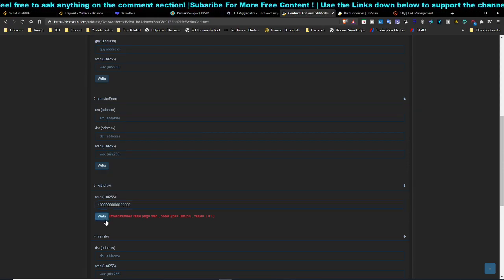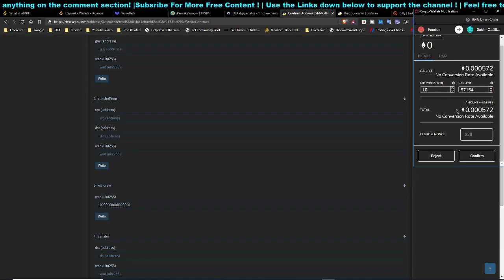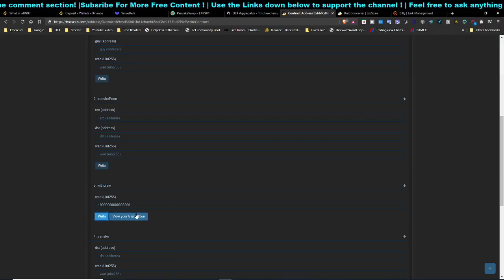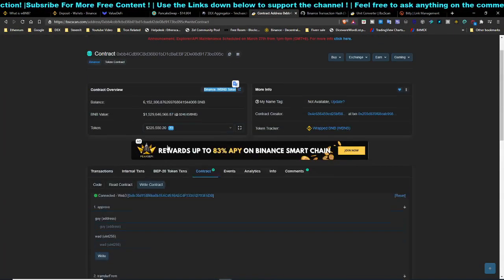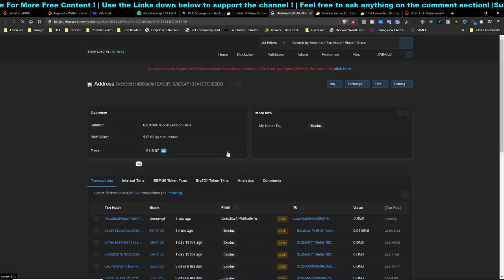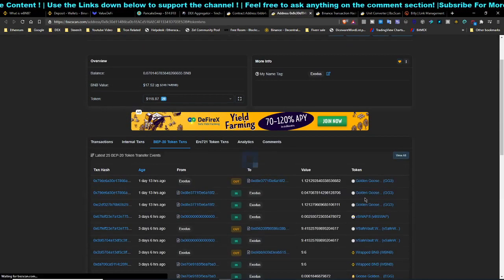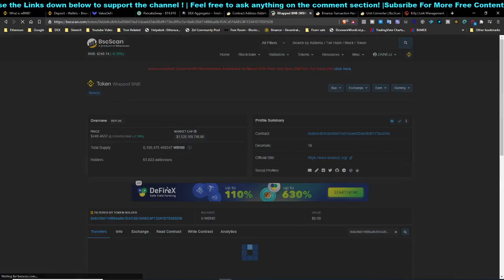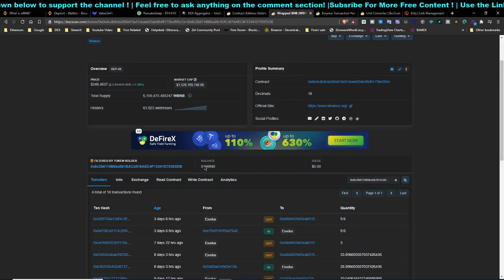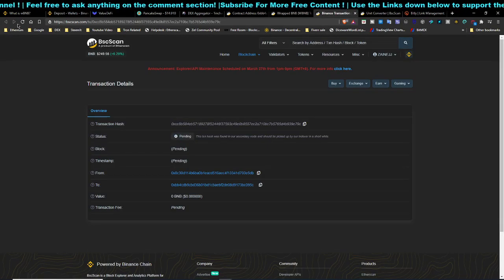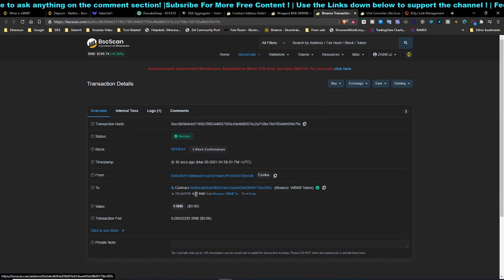Paste it, and after that you need to write, and click on confirm, and it's going to show you the transaction. I'm going to show it to you over here. You can see previously I had 0.01 BNB, but right now it is showing 0 BNB, and I received my BNB by withdrawing. Over here you can see the contract is showing a transfer of 0.01 BNB from the WBNB contract to my wallet, and I paid a fee of 6 cents.